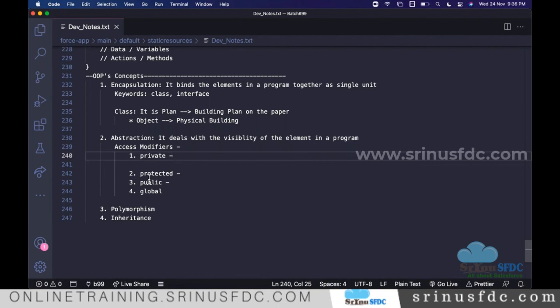Sir, I was asked this in one of the Salesforce interviews: is Java considered to be a purely object-oriented language? That's why I told you the question. If you are attending an interview with Java, they might ask, because they have the scope for asking questions on Java.